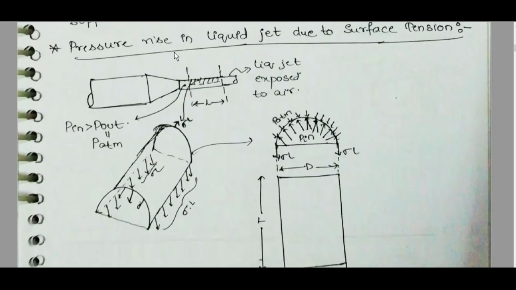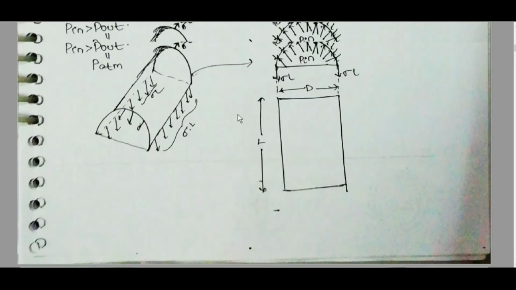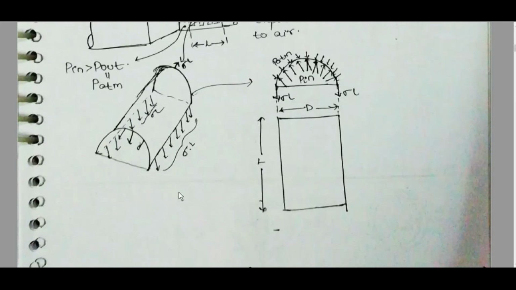Pressure rise in a liquid jet due to surface tension. P in is inside the liquid jet. P in is greater than P out. P out is just atmosphere, as the liquid jet is exposed to air. Sigma L, D, sigma L in this direction, if we cut it into half.